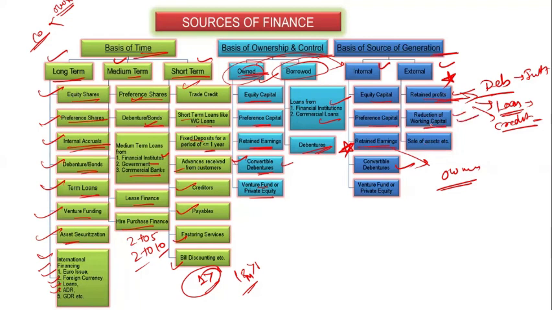Then the reduction of working capital. This is also a reduction of working capital, so this is an external thing. We will discuss it later. Then the sale of assets is an external source. If you sell your asset, you sell it to an outside party, you sell the asset and you earn the money. So sale of asset is also an external source of generation.